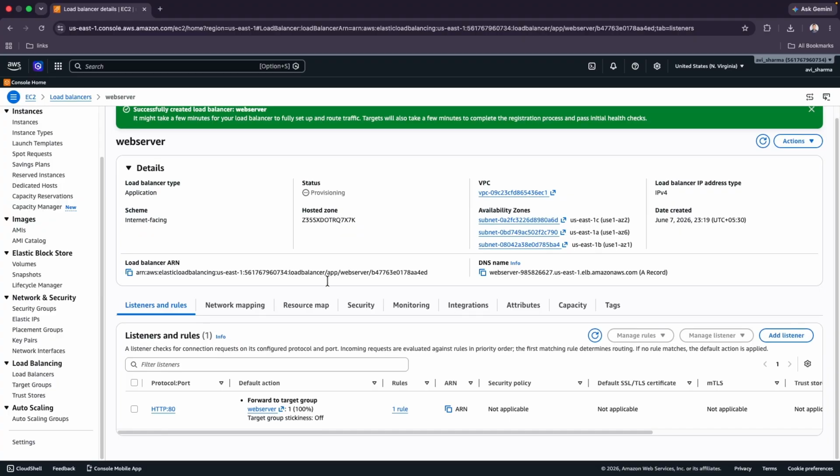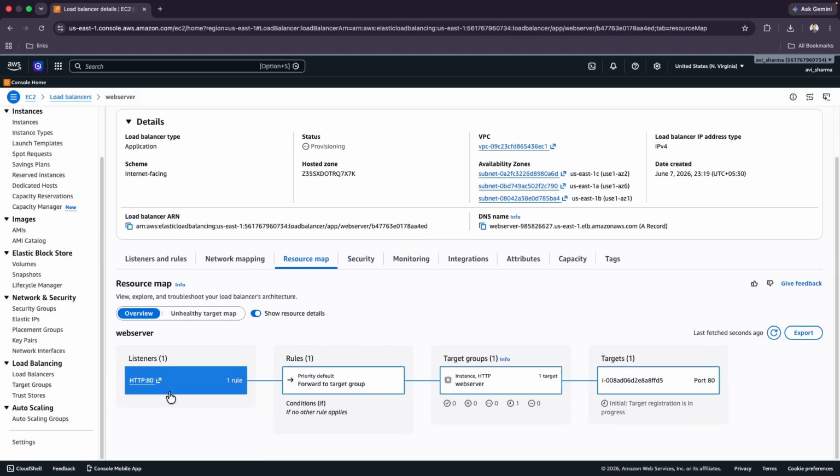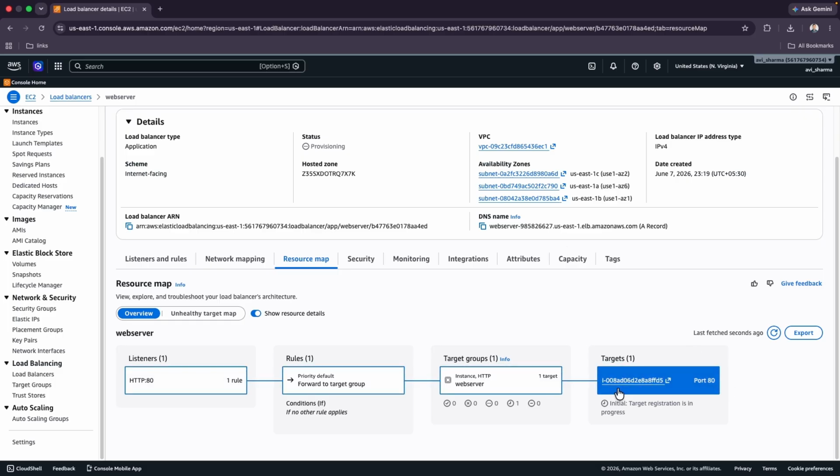So you can see how our listener and rules is created, and you can see network mapping, sorry, resource map. Here you will see application is running on port 80. You can see the DNS name. So if you copy this and open in browser, it will work, but as of now there is no application running in my instance, so it will not run.